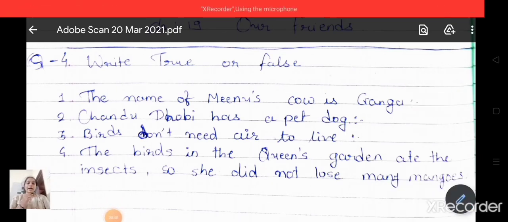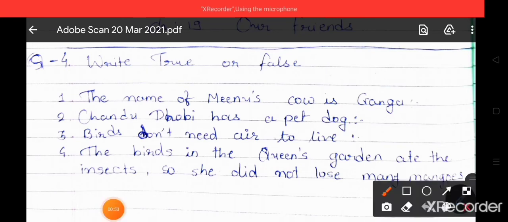Now the next. Chandu Dhobi has a pet dog. Is it right or wrong? It's a false statement, because Chandu Dhobi has a pet donkey. So we have to write here false.